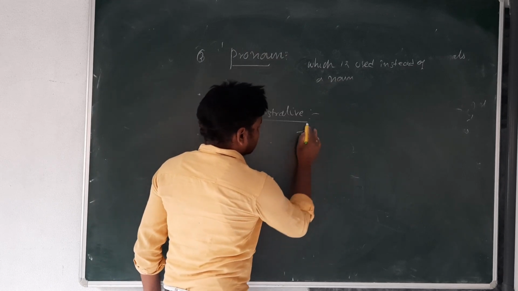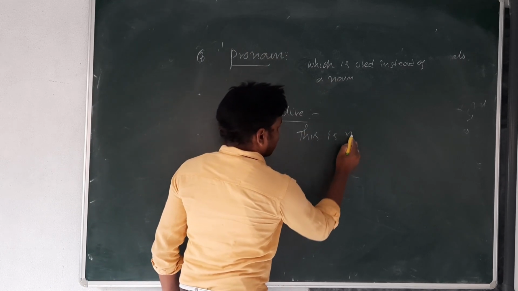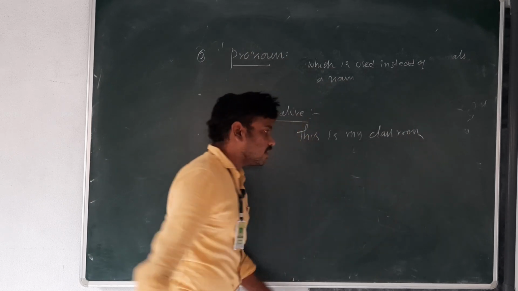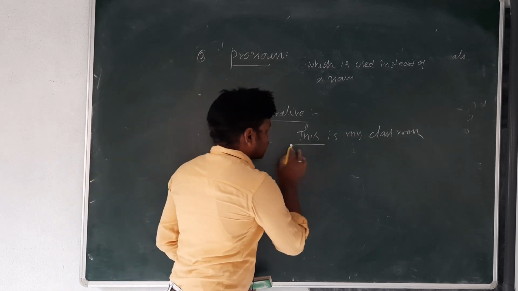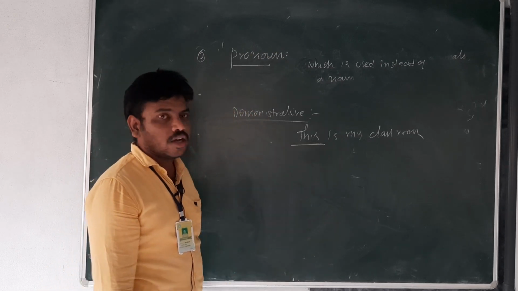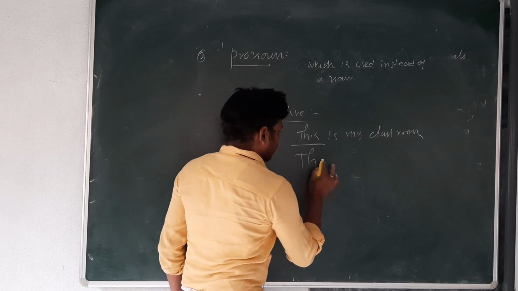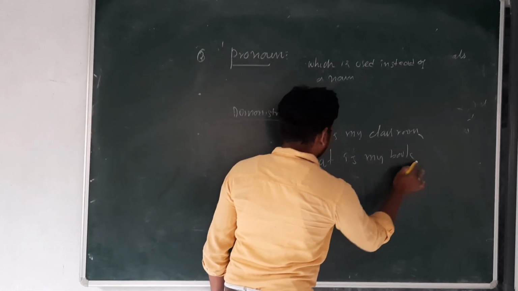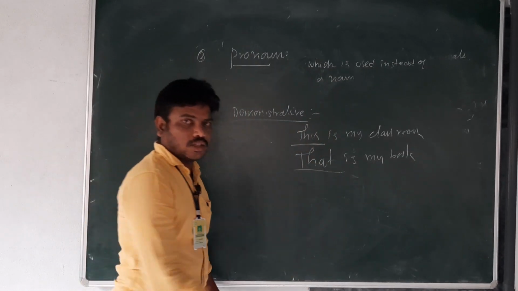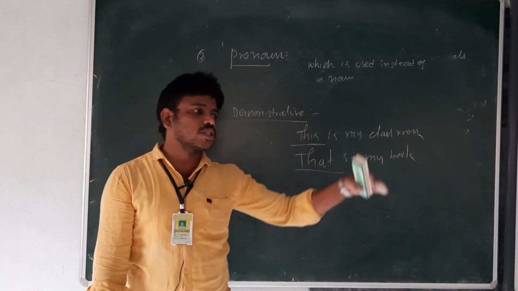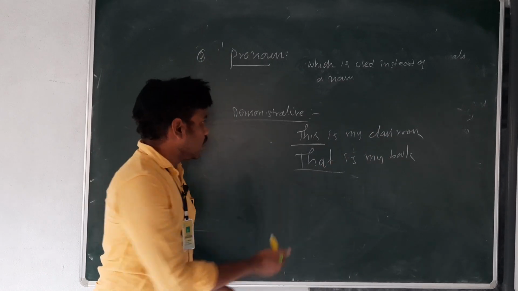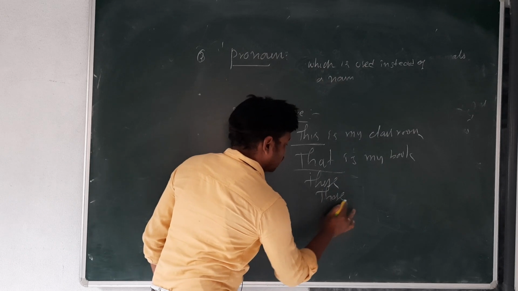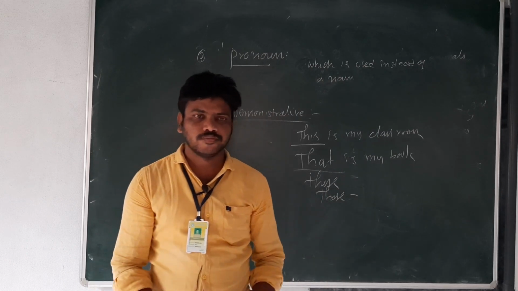For example, this is my classroom. What is the demonstrative pronoun? This is called a demonstrative pronoun. That is my book. This is called demonstrative pronouns. These apples are mine. Those books are yours. So this, that, these, and those are called demonstrative pronouns.